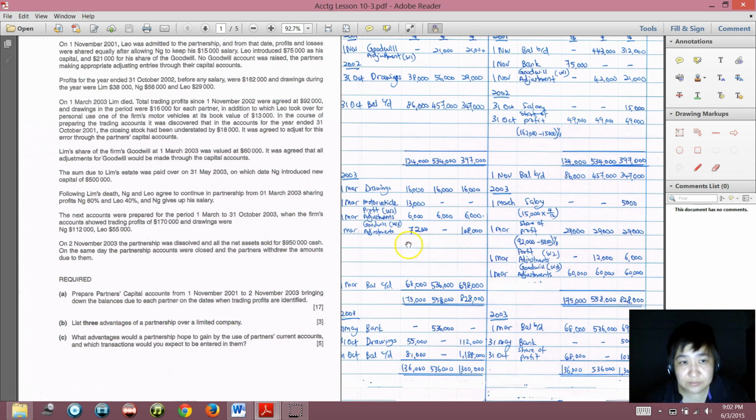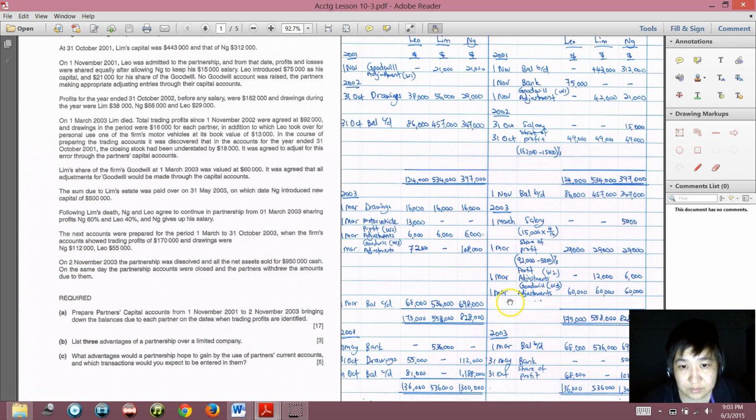Then now we calculate the balance carried down. I show you how: you total up the bigger figure, put the same number on the other side, and the difference will be the balance carried down. So the balance brought down will be on 1 March 2003. So this is the balance brought down.